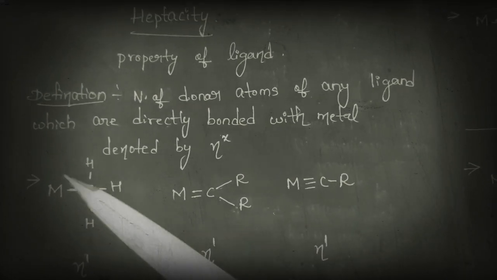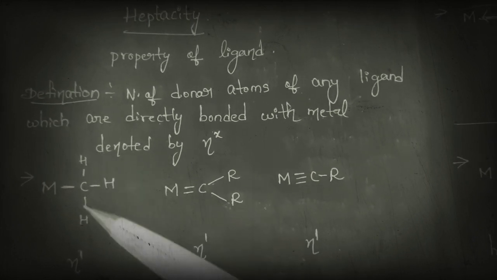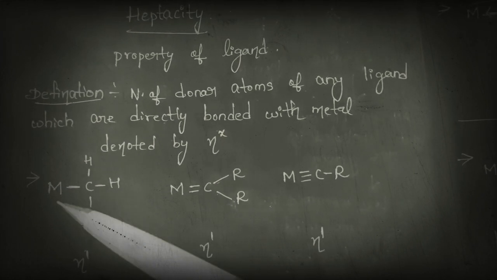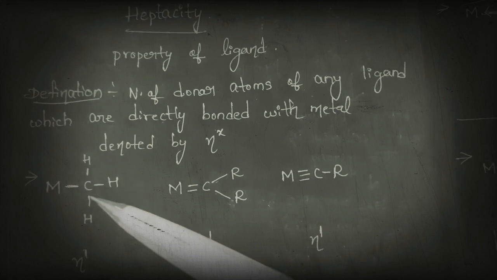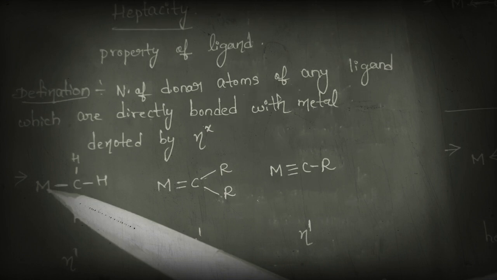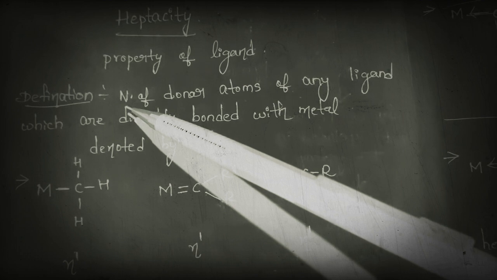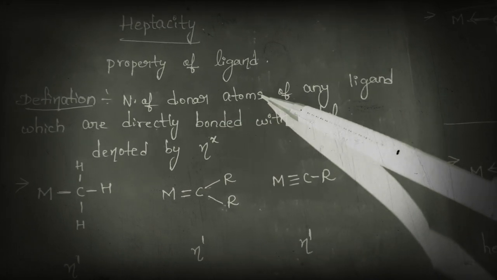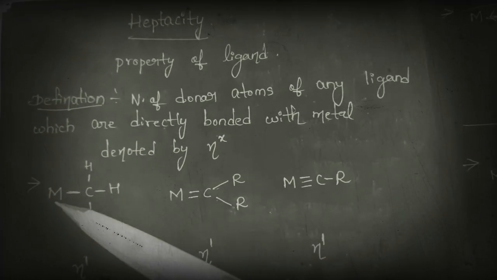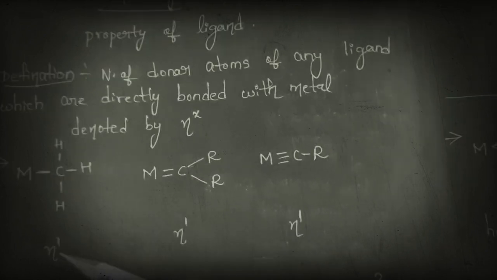See, this is actually the metal. M means metal. Okay, this metal, this is the ligand. Just observe to how many atoms this metal is connected. See, this metal is connected only to a single atom. So what the definition tells us is the number of donor atoms bonded with the metal. Here this metal is bonded to a single donor atom, so we can say that here the hapticity is 1.